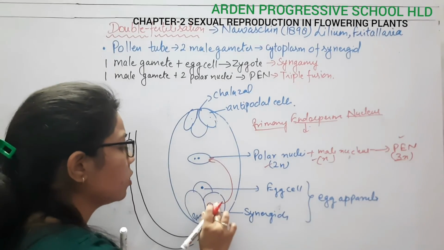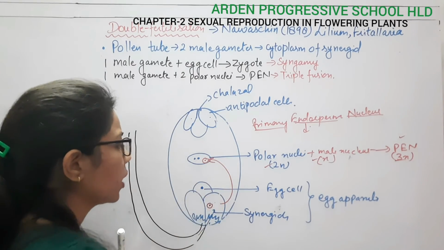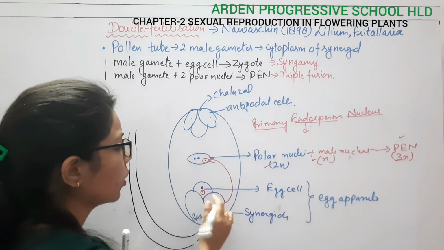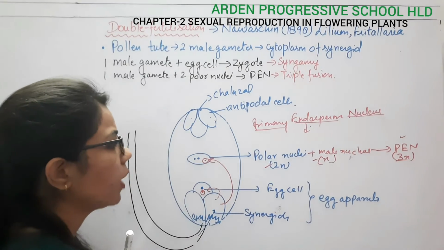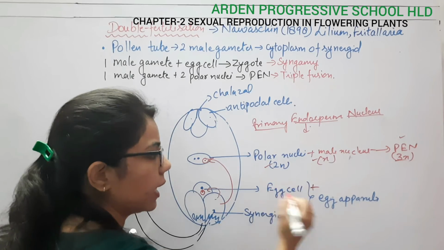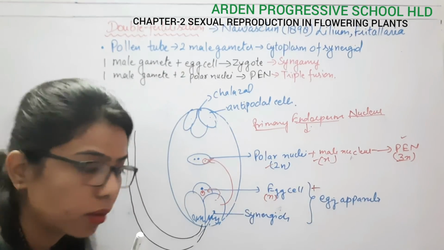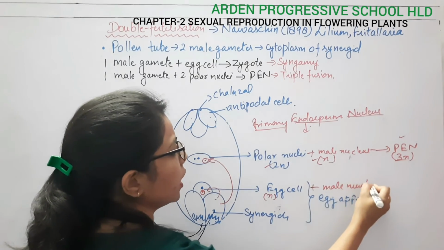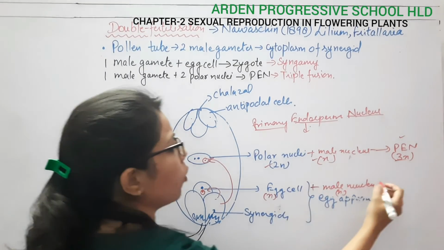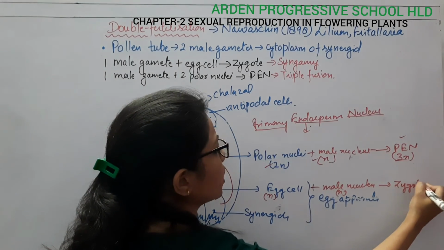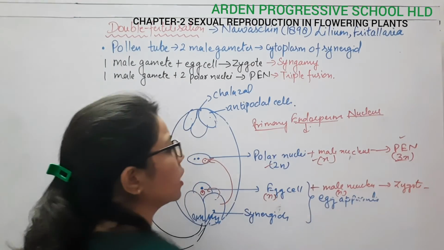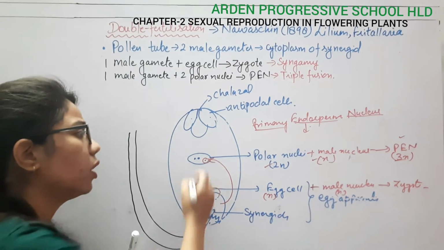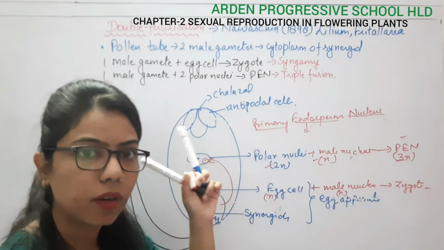Now what will happen? The other male nucleus will move here also. When it combines with the egg cell, which is haploid, it will form the zygote, and this is fertilization. Fertilization takes place 2 times, that's why we say double fertilization.